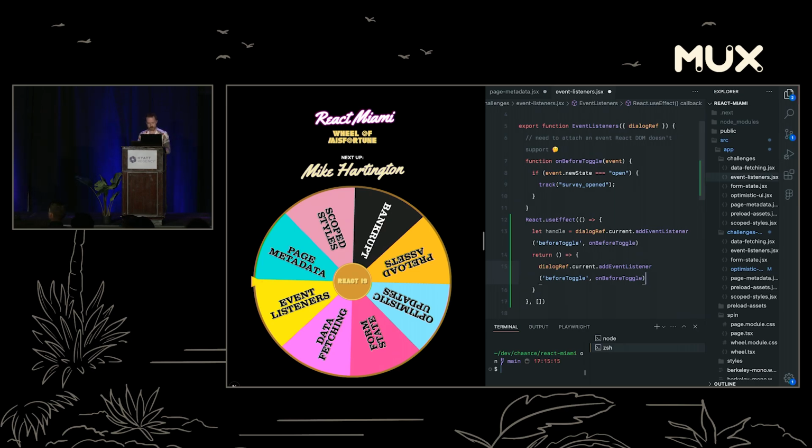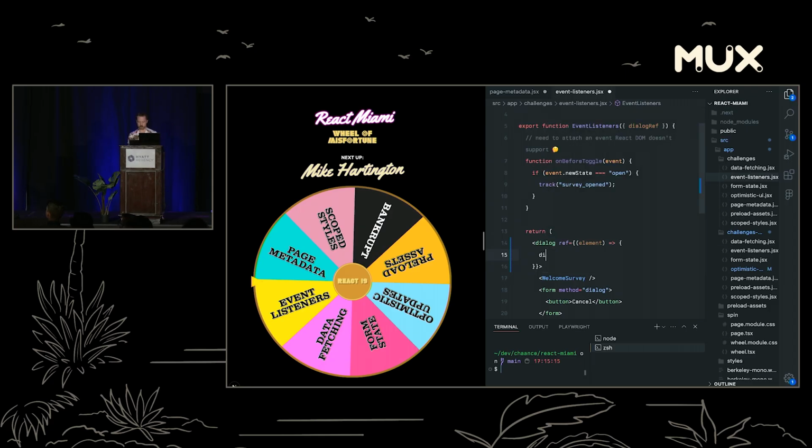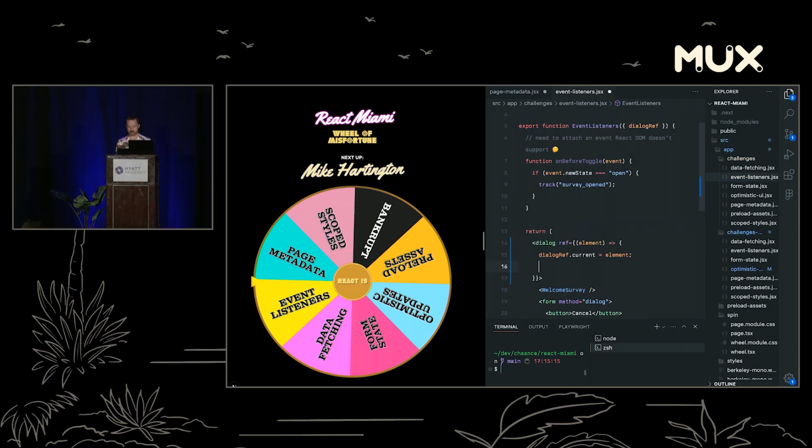Thank you, Mike. All right, so we're going to ignore what I'm sure a lot of you are itching to scream out and just do my favorite thing in the world and delete this because we don't need it anymore. We're using React 19. What's really cool in React 19 is that you can pass a ref object or a function into your ref prop. In a ref callback, you get the element that references this dialog, and we can assign our dialogRef.current directly to this element and add an event listener straight away.